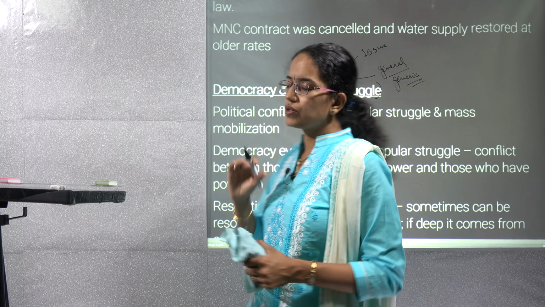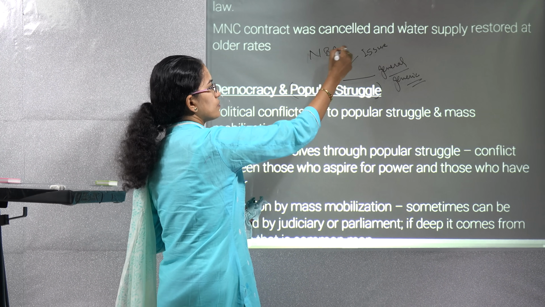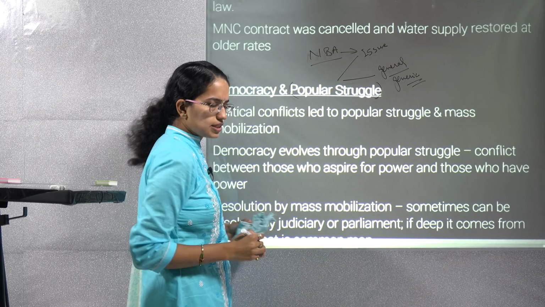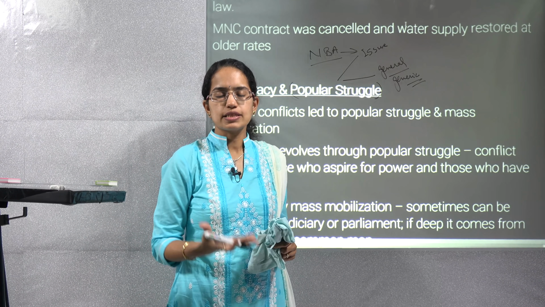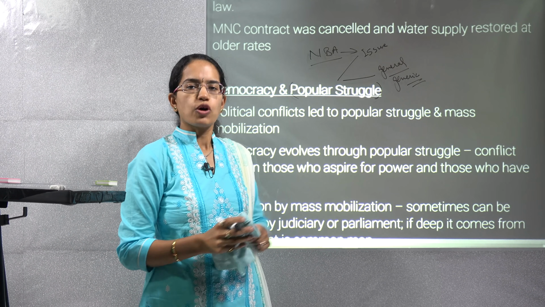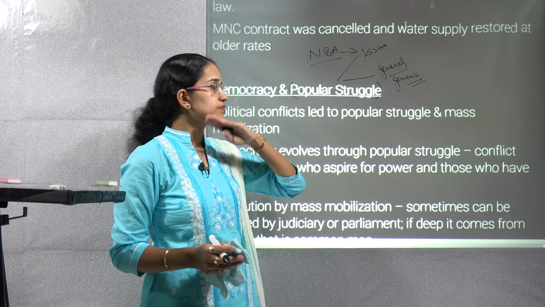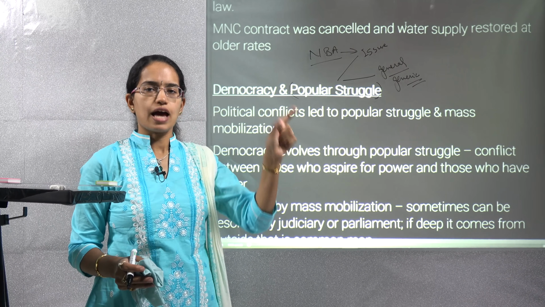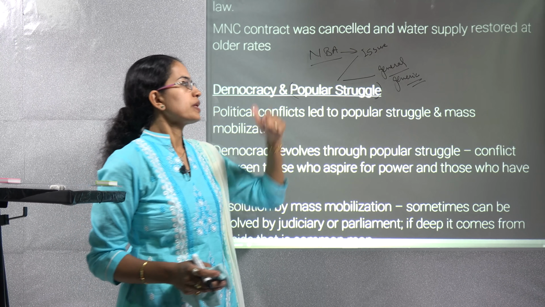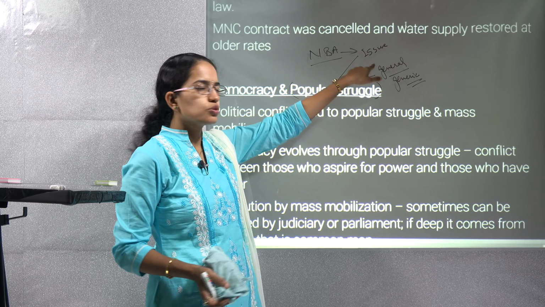Now when we talk about issue based, I can say Narmada Bachao Andolan is one of the issue based popular struggles, where we are only focusing on the building of the dam or raising the level of waters for the Narmada river, and the construction of the dam, increasing the height of the dam. So that's specific to the Narmada river and the dam project on the Narmada river. Then similarly you have the anti-liquor movement, that's again an issue based movement.